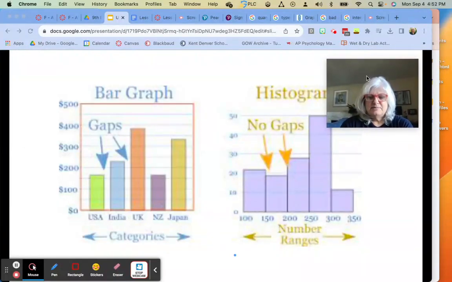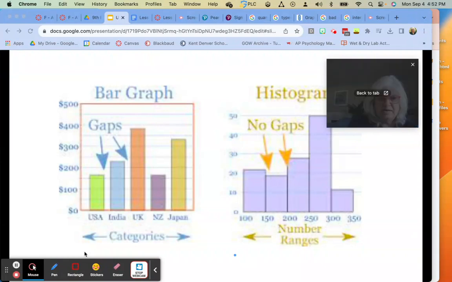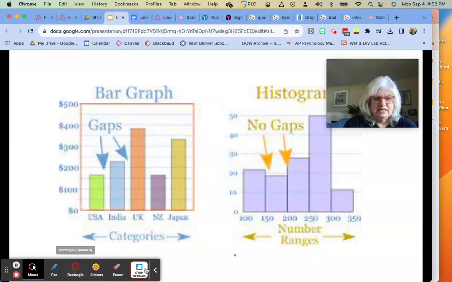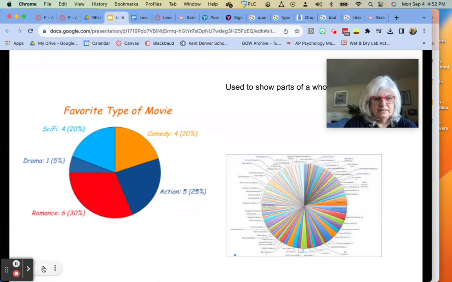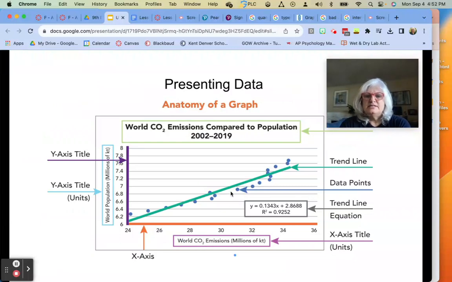All right, let's go over types of graphs. So the one before this, let me go back. Sorry. There we go. This is called a line graph or a scatter plot. If you notice the little blue dots that are all on here, those are your data points. And then the green line is what is calculated. That's what we call the trend line or the line of best fit. It shows you where that data is going. This is the type of graph we're probably going to use the most, this scatter plot along with a best fit line.